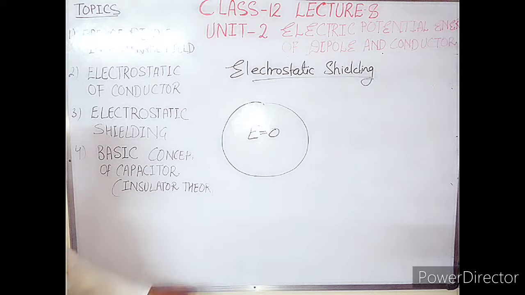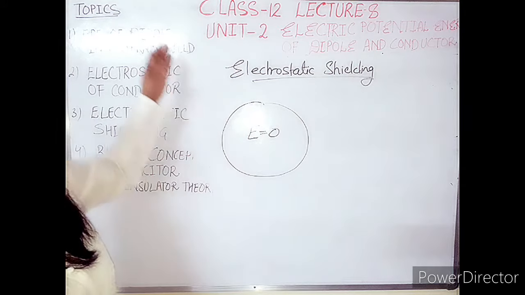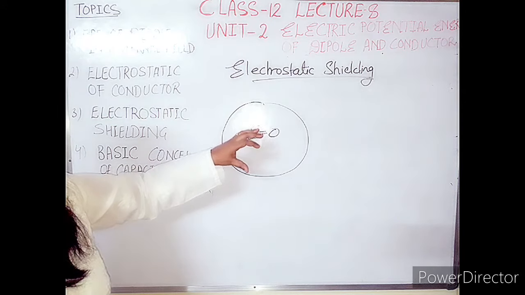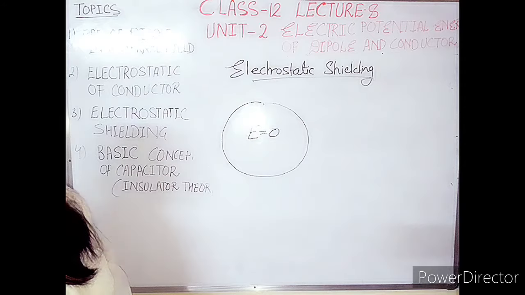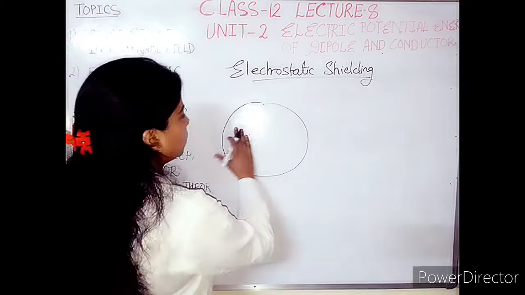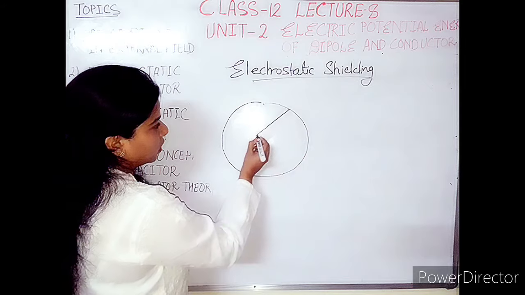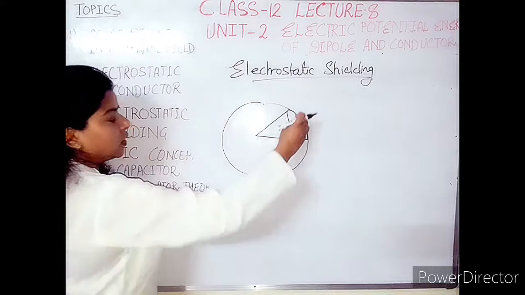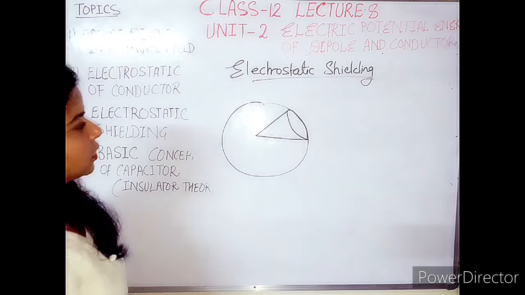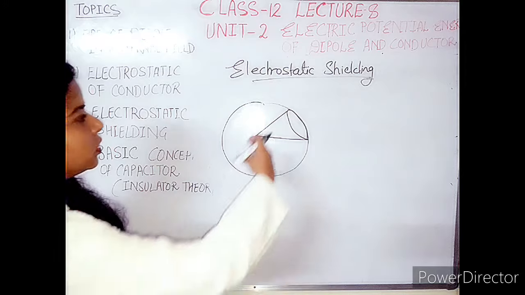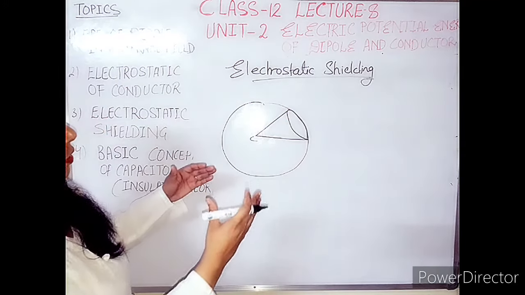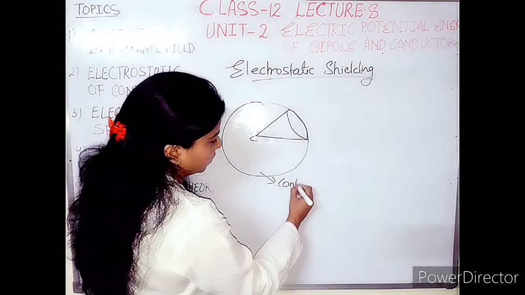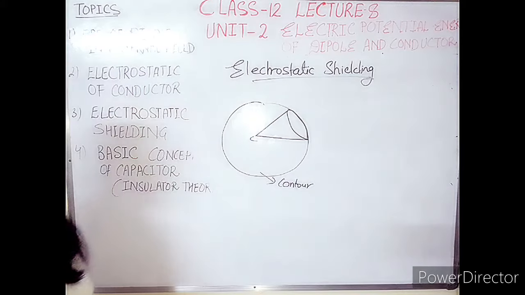I have drawn this figure in 2 dimensions. The board is here, y-axis and x-axis. So this board is a 2-dimensional body, and we have to assume the case of a 3-dimensional body. I am just trying to make it in a 3-dimensional structure. You can see this conical shape structure, and this is the center point. This conical shape structure is cut from this overall contour. Mathematically, one word is there, that is called contour.